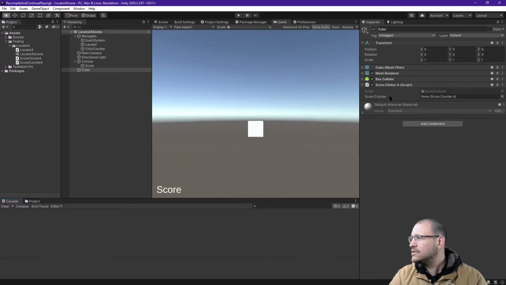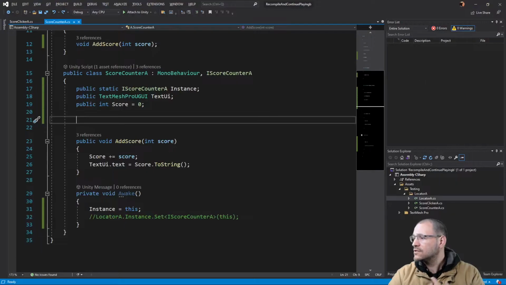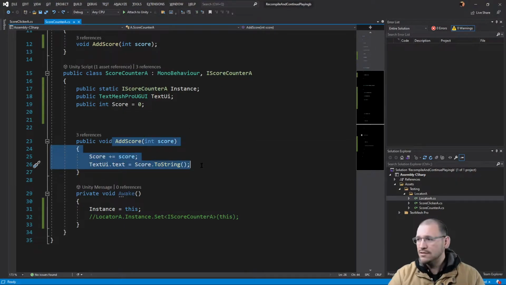So let's go into the actual project here, and I have two key objects. One is I have a scorekeeper. This is called score counter, and it has an integer that holds onto the score, and it has a UI that references the text for it. Okay. So that text is being stored and it gets updated every time that inside of here, let's go into the code, an add score function gets called. So if something calls add score, it will get the score incremented by whatever we passed in and then set the text to equal that score.